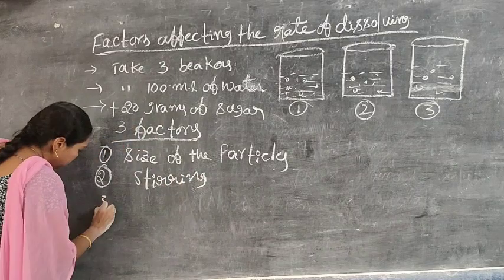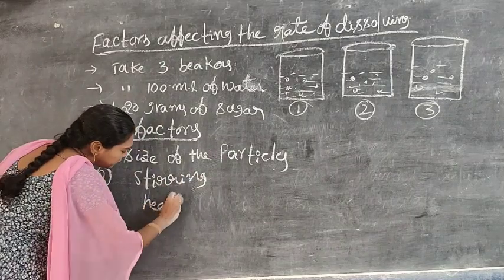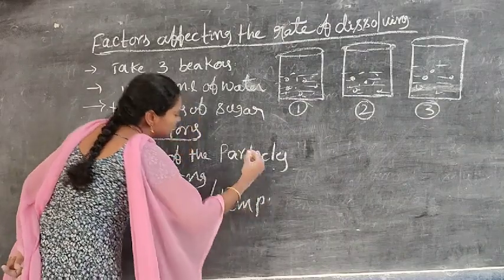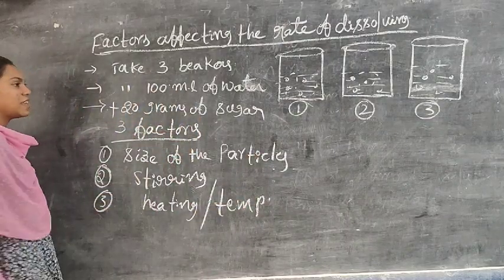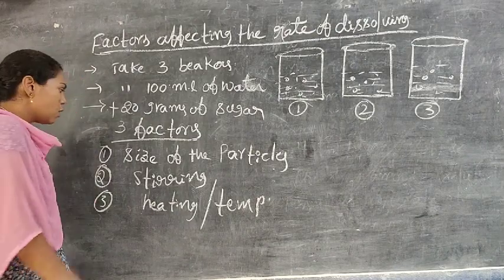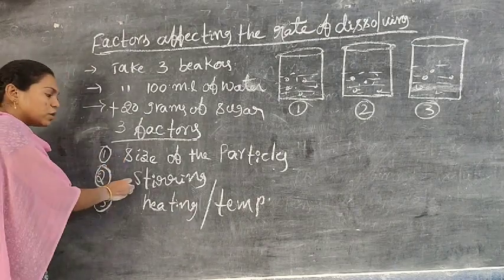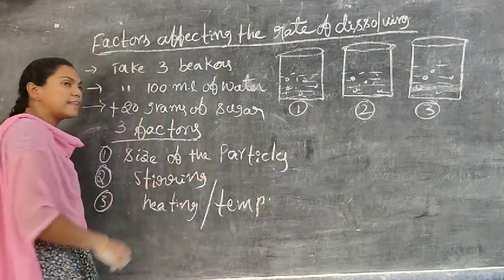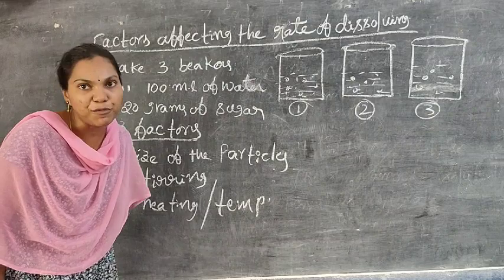Next, heating or temperature. These are the factors which can affect the rate of dissolving. Do you understand? One is the size of the particles, two is the stirring, three is the heating or temperature. These are the three factors which can affect the rate of dissolving.